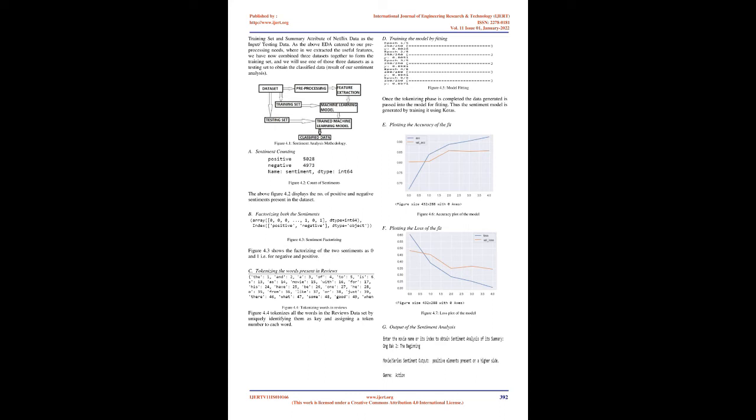B. Factorizing both the sentiments. Figure 4.3 shows the factorizing of the 2 sentiments as 0 and 1, i.e. for negative and positive. C. Tokenizing the words present in reviews. Figure 4.4, tokenizing words in reviews. Figure 4.4 tokenizes all the words in the reviews dataset by uniquely identifying them as keys and assigning a token number to each word.